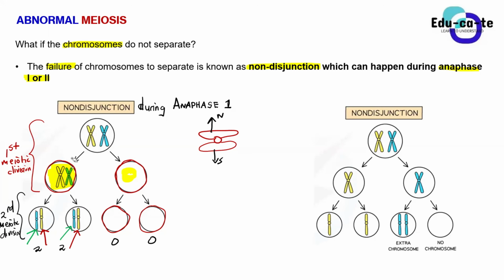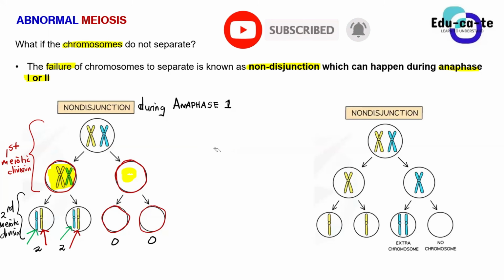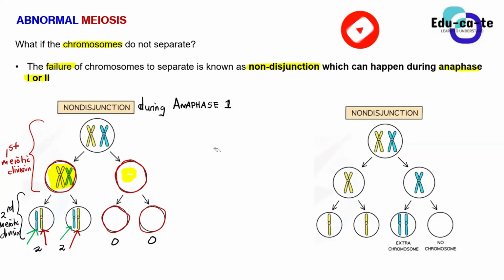Yes, Sam. So in other words, non-disjunction only happens in men. Now the question is, does this process only happen in men? No. It can also happen in females. It's actually more common. It usually happens in females when they are producing their ovum, their egg cell. But it can also happen in males as well.